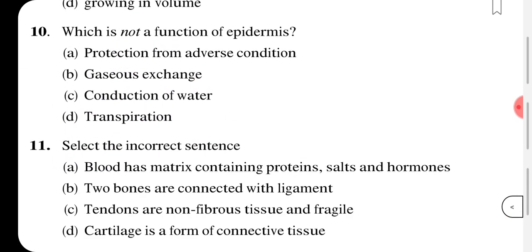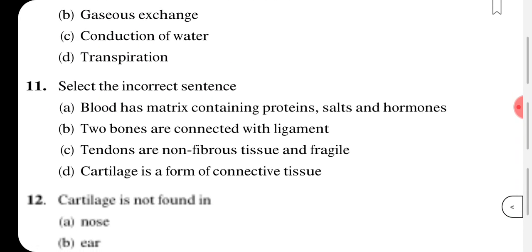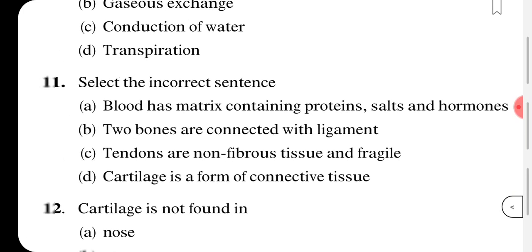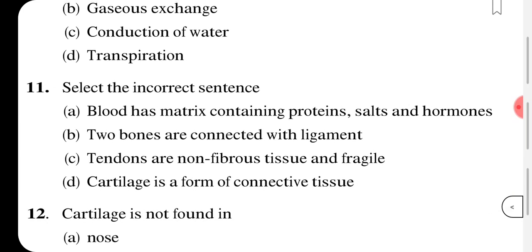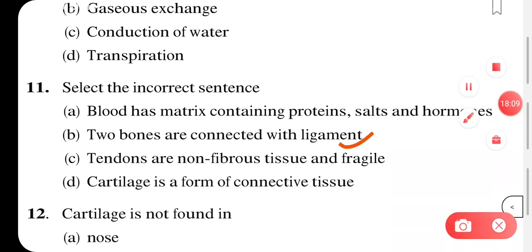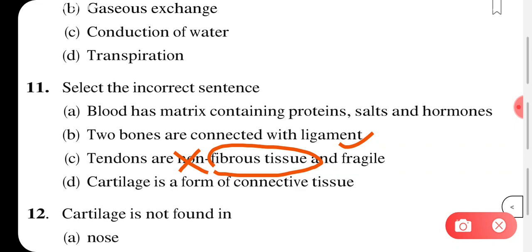Moving on to the next question, select the incorrect statement. So you have to look for the statement which is not correct. Blood has matrix containing protein, salt and hormones. Second option is given that two bones are connected with ligaments. Yes, two bones are connected with ligaments. Tendons are non-fibrous tissue and they are fragile. Are they fragile? No, these tendons are fibrous tissue actually, you cannot say they are non-fibrous. Also they are not fragile.